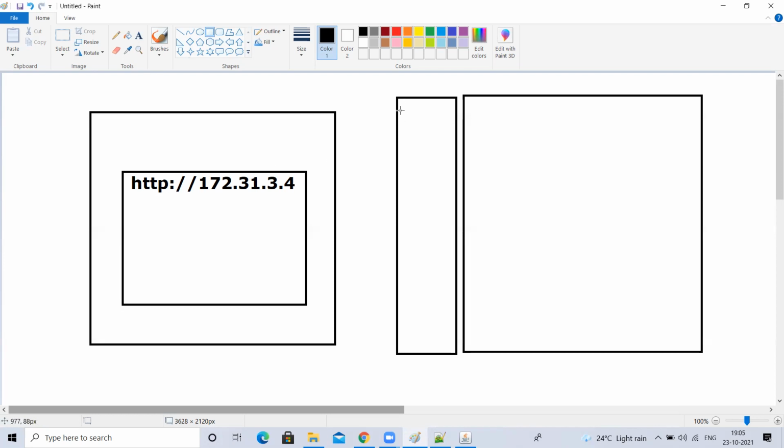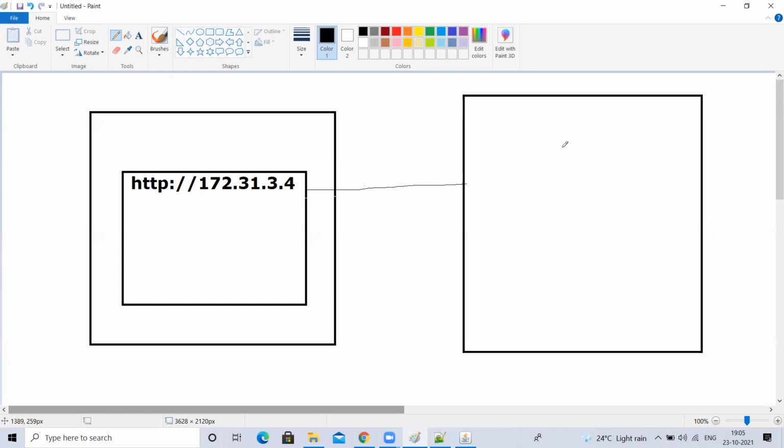I can give http:// and the IP address of this machine. Yes or no? If I type the IP address, the request will go there. For example, if I give the IP address of this machine, the request will go to which server? The next machine. For now, I have given the IP address of this machine. So when I hit this URL from my browser, the request will go till here.